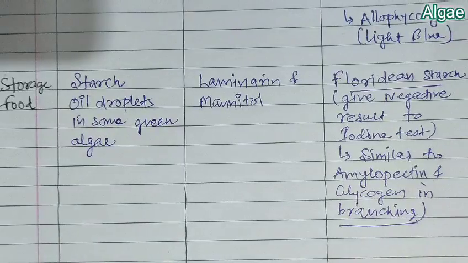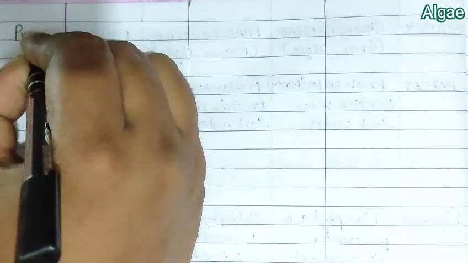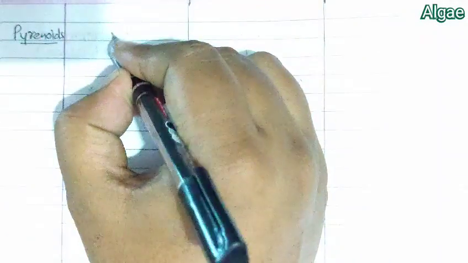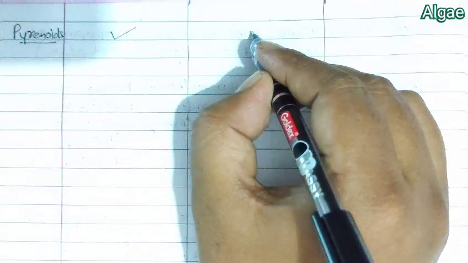So these are the differences with respect to stored food. So remember: starch in case of green algae, laminarin or mannitol in case of Phaeophyceae or brown algae, and Floridian starch, the important one with respect to the red algae. Now next character is